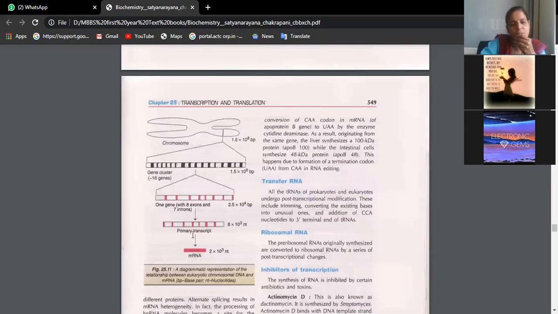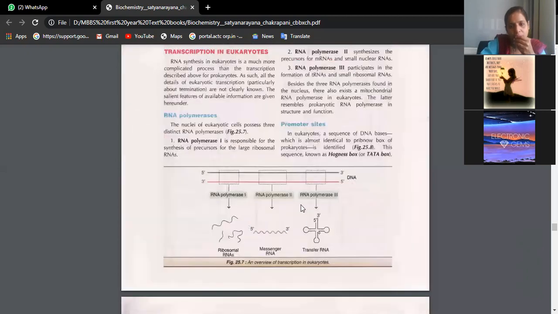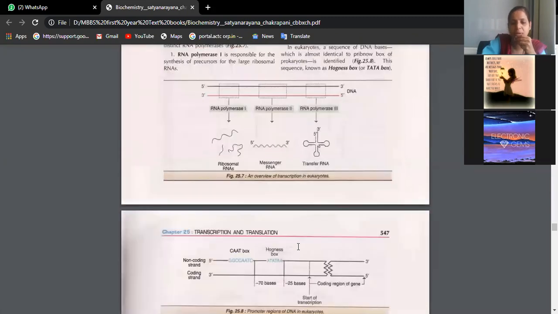So this was all about mRNA, isn't it? Similarly, we have tRNA and ribosomal RNA. Only the enzyme differs. What is the enzyme for tRNA? RNA polymerase 3. For rRNA, RNA polymerase 1. For mRNA, RNA polymerase 2. So like that you try to remember: RMT, 1, 2, 3 in order. All enzymes are RNA polymerases only, 1, 2, 3. RMT is ribosomal, messenger and transfer RNAs.